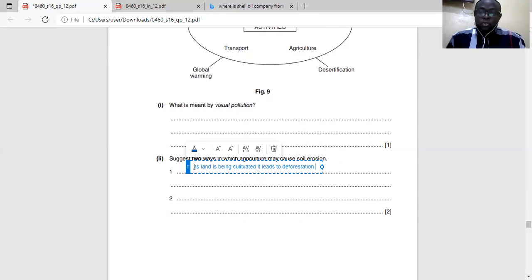So in this case, the soil is exposed to soil erosion. The soil is exposed and can be blown away or washed away.